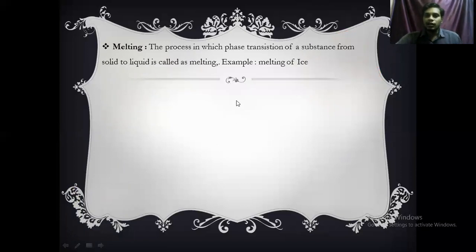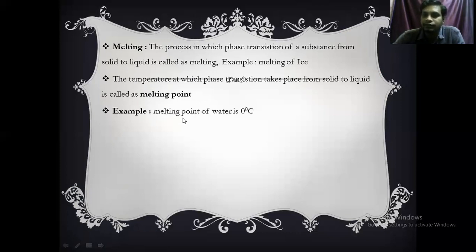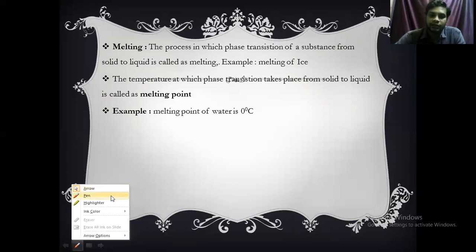Now we are going to discuss a few definitions like melting. What do you mean by melting? The process in which a solid converts into liquid is called melting, for example melting of ice. And what is the melting point? The particular temperature at which solid turns into liquid is called the melting point. For example, the melting point of ice is 0 degrees centigrade. So ice will melt at 0 degrees centigrade.